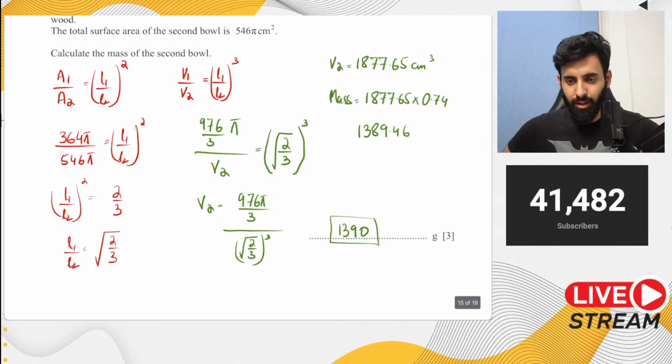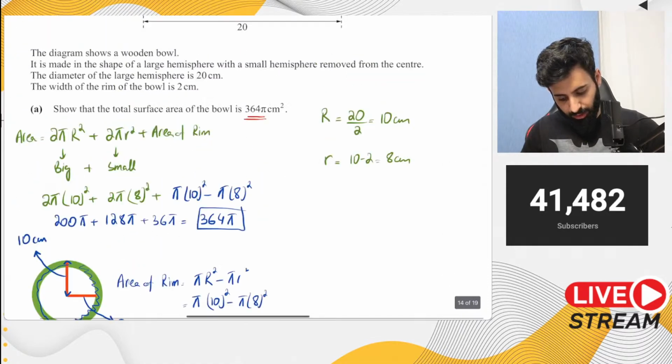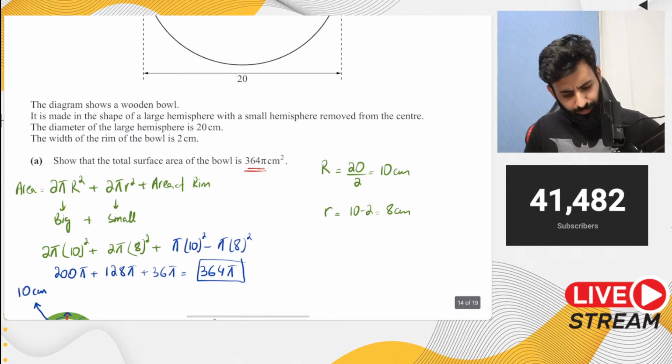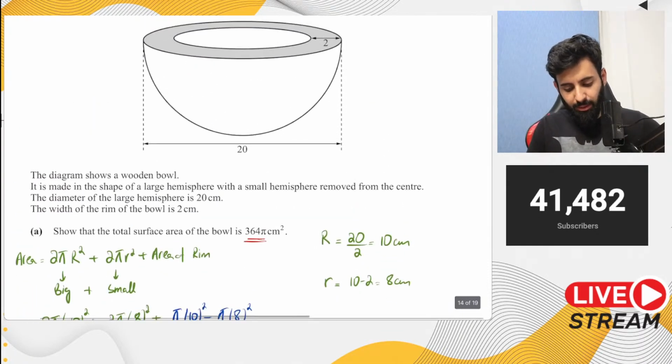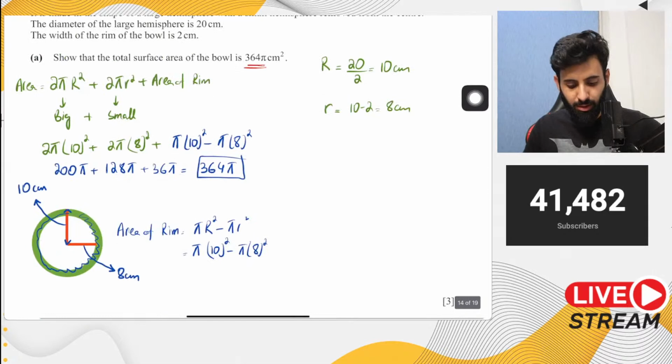Sir, why have minus 10 by 8 in part A? Part A, minus 10 by 8. Okay, I get it. So basically 10 was the radius of the larger hemisphere, okay? And we wanted the radius of the inner hemisphere, which is why we subtracted 2, okay?